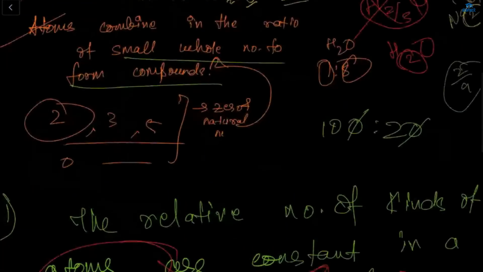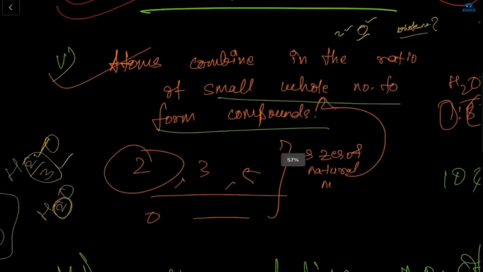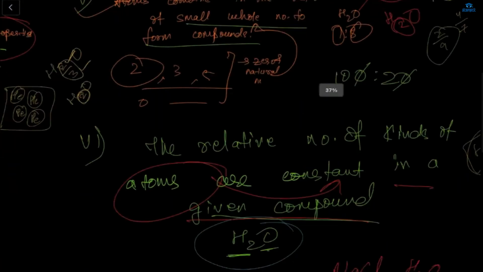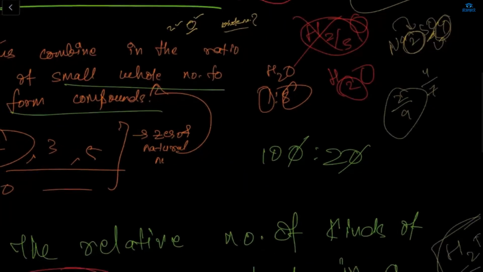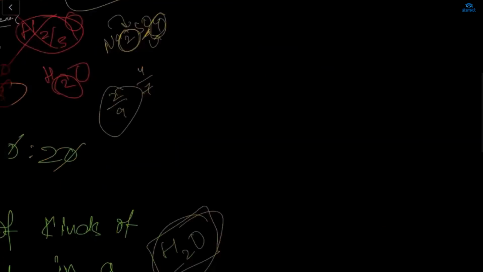Okay. Next point is atoms combine in the ratio of small whole numbers to form compounds. What is the meaning of this? It means that atoms will only combine in whole numbers. For example, H2O, if this thing will combine, it will form water.